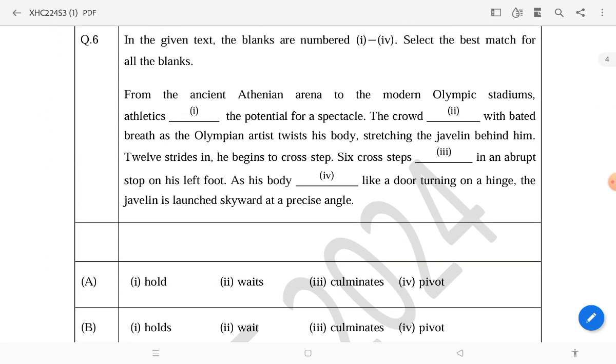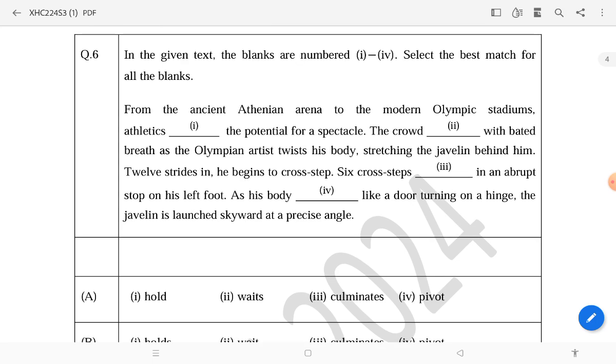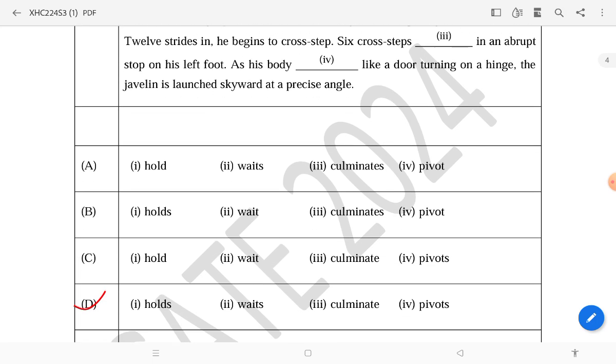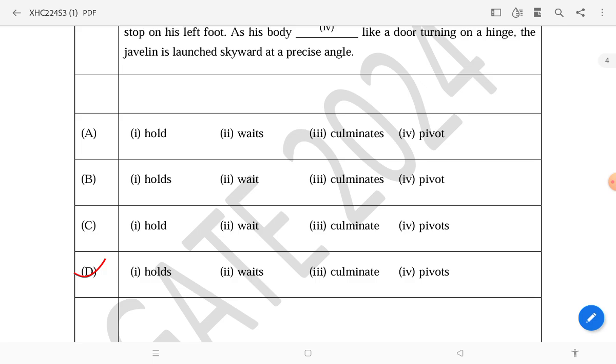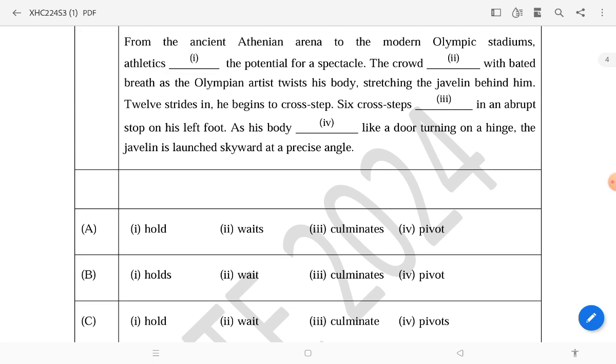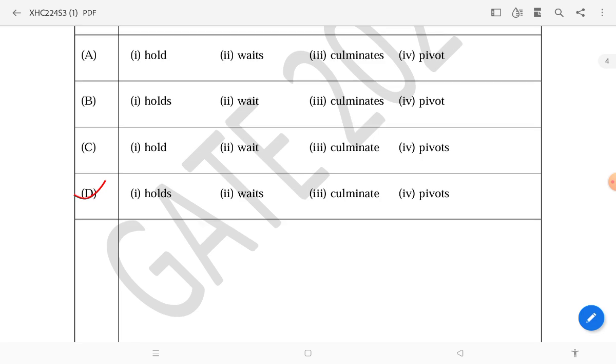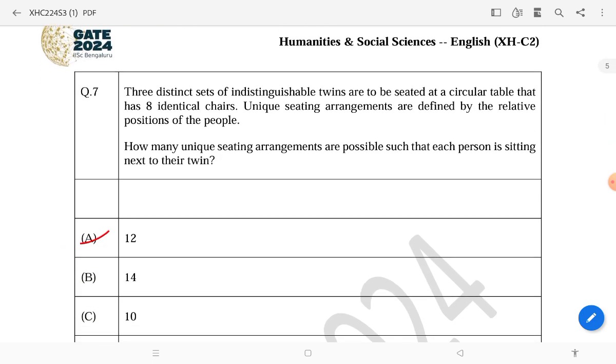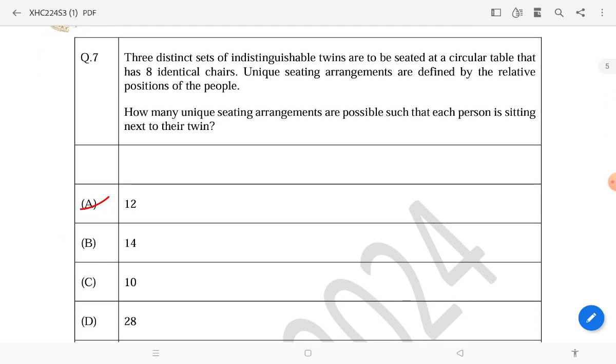Then question number 5: you have to tell how many times the minute hand of a clock crosses each other during the clock time of 5 hours, and the answer will be 50. Then the next question is an English question, a grammatical question, and the answer will be holds, waits, culminate, and pivots. You can match it.